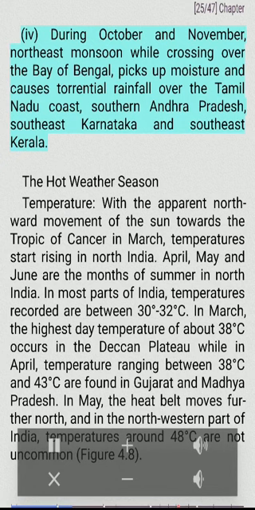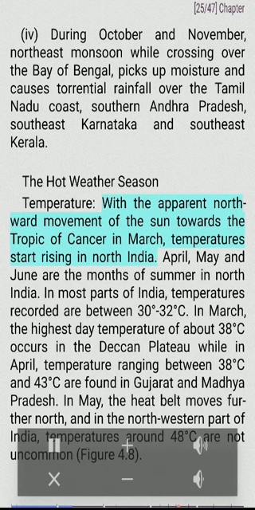During October and November, northeast monsoon while crossing over the Bay of Bengal picks up moisture and causes torrential rainfall over the Tamil Nadu coast, southern Andhra Pradesh, southeast Karnataka and southeast Kerala.